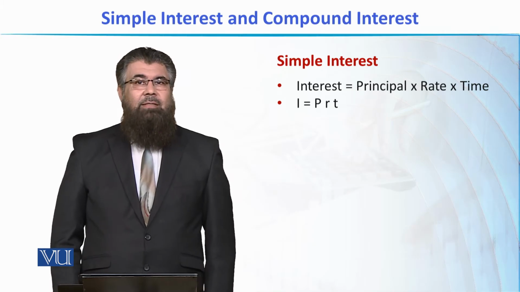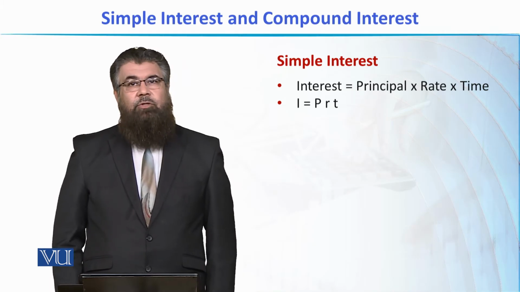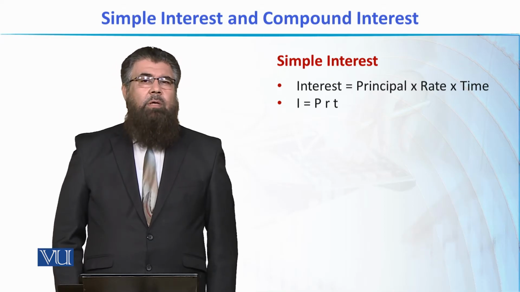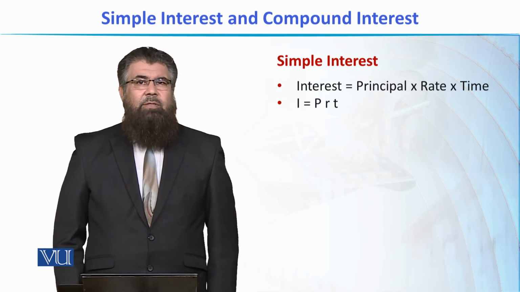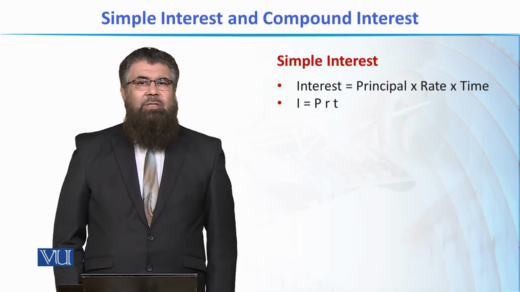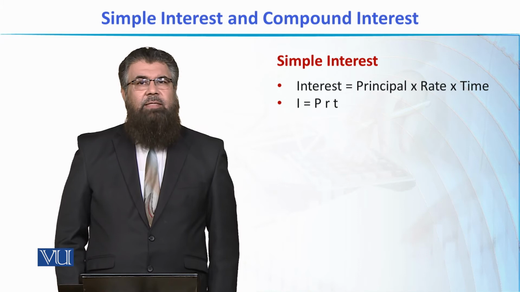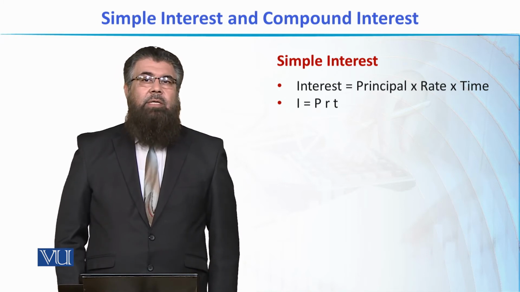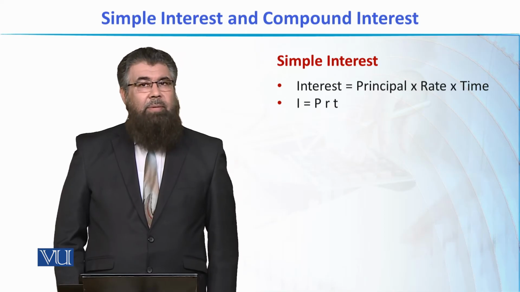And rate is in terms of percentage. Again, it is important for the students to learn what percentage is. Percentage means that a certain amount per 100 is to be paid after a specific period of time. For example, if I say the rate of interest is 10% per year or per annum, what does it mean?